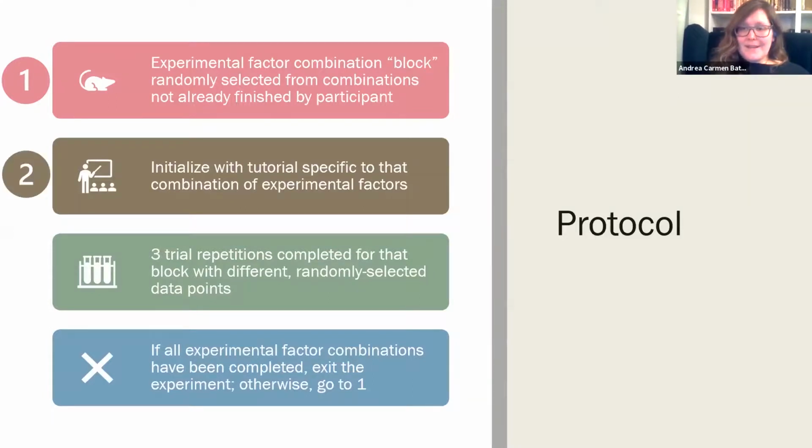The system then played them a tutorial demonstration and afterward asked the user questions about randomly selected observations in a synthetic data set. The participants were run through 3 repetitions where they had to answer a question about the data. And after they submitted their answer, they gave a Likert value response for how certain they were about their answer. After 3 repetitions, the system either randomly selected another block of an experimental factor combination, channel and type, or if there were no combinations left, the participants exited the experiment.